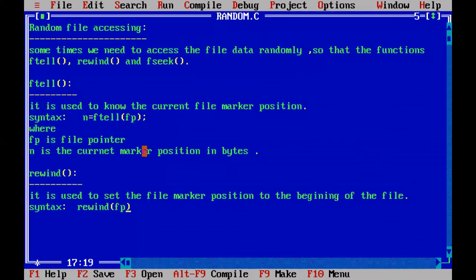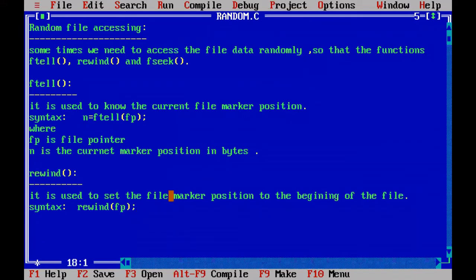When you use rewind(fp), the file marker position will be set to the beginning of the file, so it will start pointing to the first character in the file. For example, if the file marker is at the end of the file and you use rewind(fp), the marker position will be set to the first character position in the file. So the rewind function is used to set the marker position to the beginning of the file. That is the function of rewind.